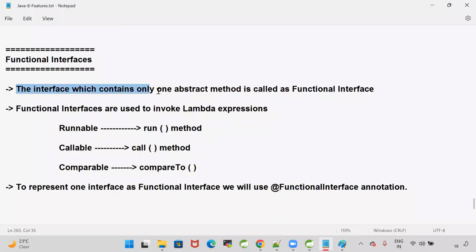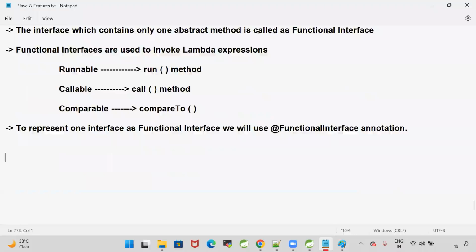The interface which contains only one abstract method is called a functional interface. Functional interfaces are used to invoke lambda expressions. To represent one interface as a functional interface, we use the @FunctionalInterface annotation. Okay, public interface MyInterface. Inside this interface, you need to write only one abstract method, public void m1.